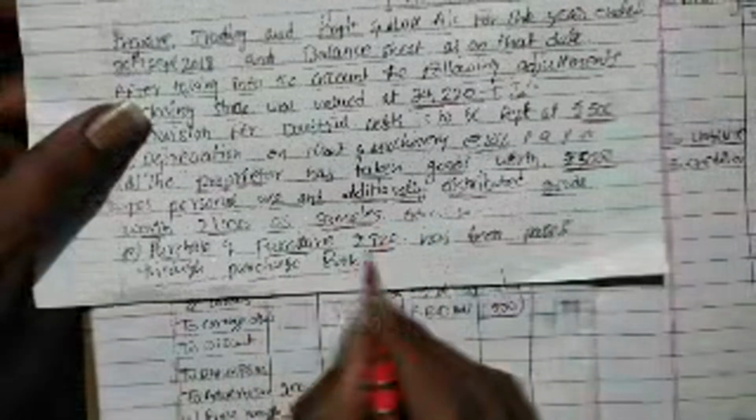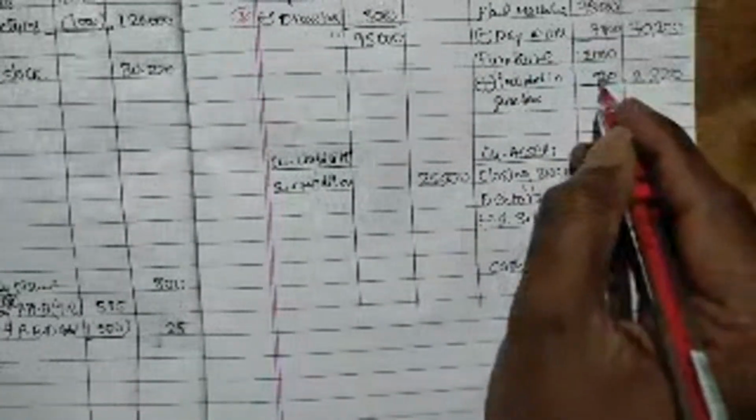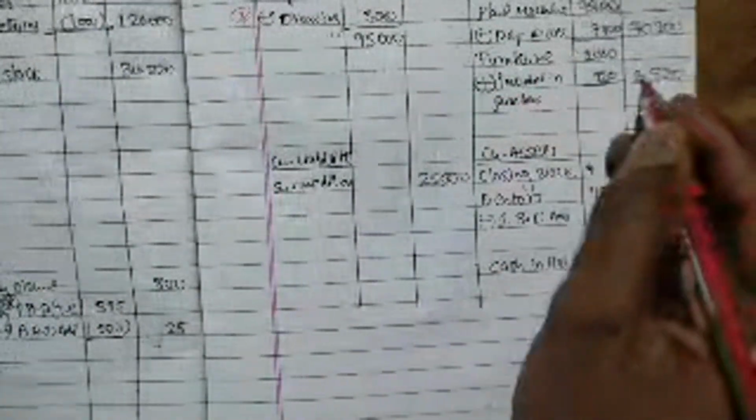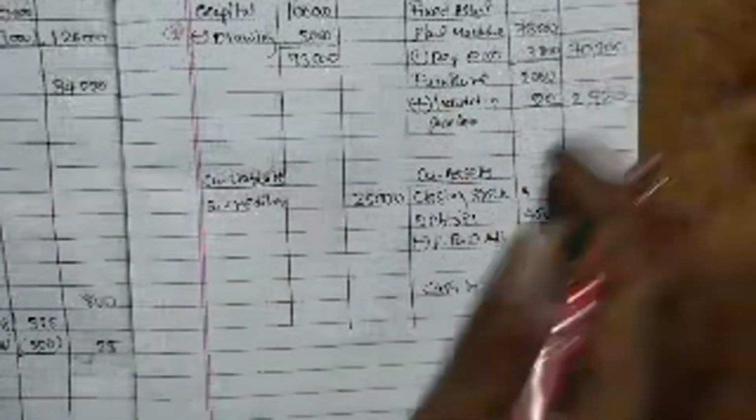Next, purchase of furniture 920 has been passed through purchase books. So from purchases we need to deduct furniture value 920 and we need to take that 920 in the furniture, add to the furniture included in the purchases. So we have added that one, right? Everything has been posted. Now we need to total it and do the calculations.